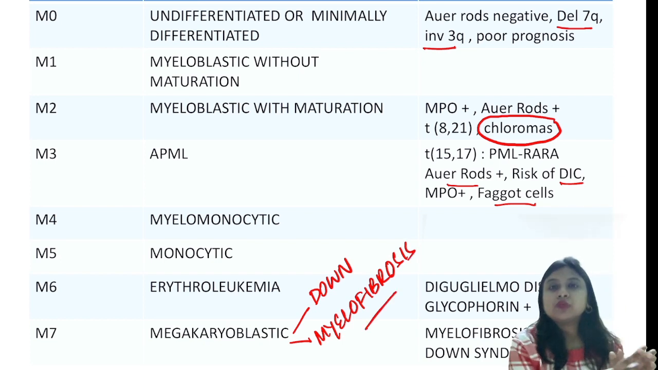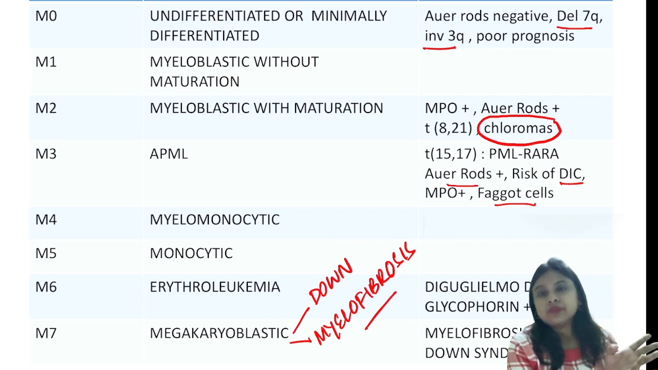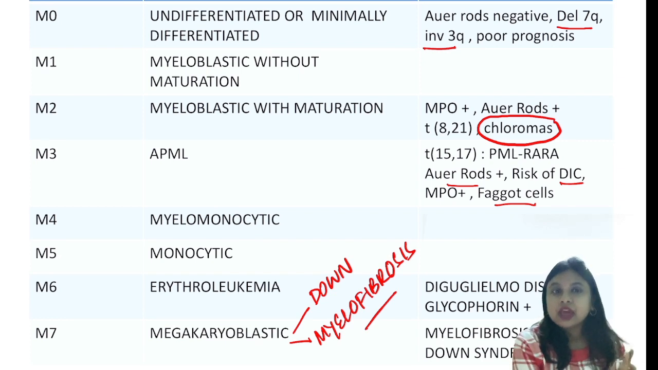So future questions from this chart, what you can expect is chloromas found in AML M2, multiple Auer rods or faggot cells found in AML M3. APML is AML M3. PML-RARA translocation, AML M3. Translocation 15;17 again AML M3. Down syndrome is associated with AML M7, and myelofibrosis is associated with AML M7. Hope you got a very brief idea about the FAB classification of acute myelocytic leukemia, AML.